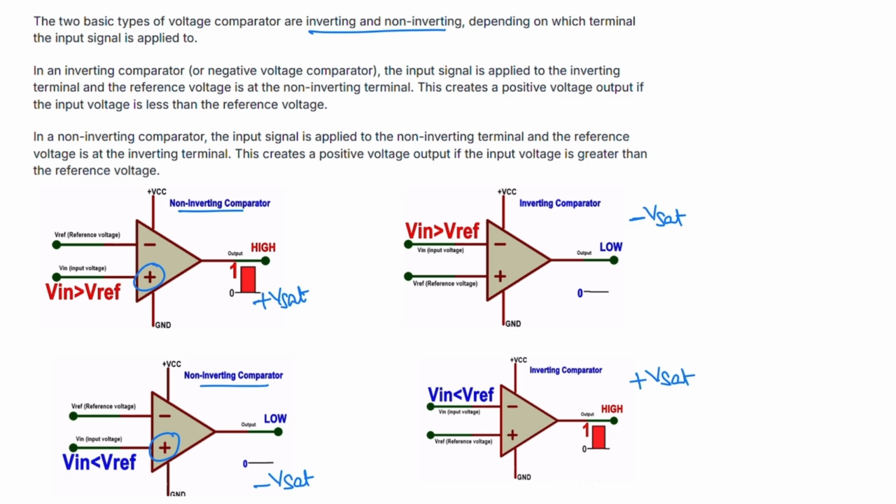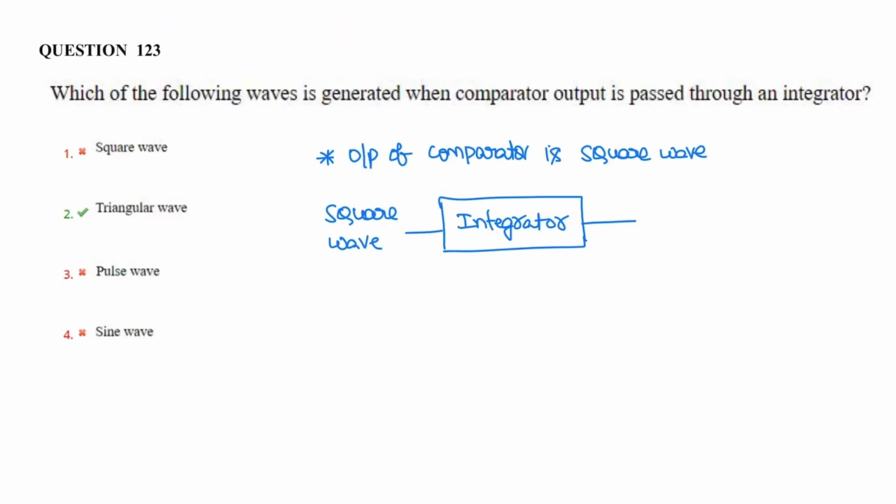So the output of a comparator is either high or low. The comparator output is a square wave. Once a square wave is given to an integrator, it generates a triangular wave. Square wave on integration produces a triangular wave. So the correct option is 2.